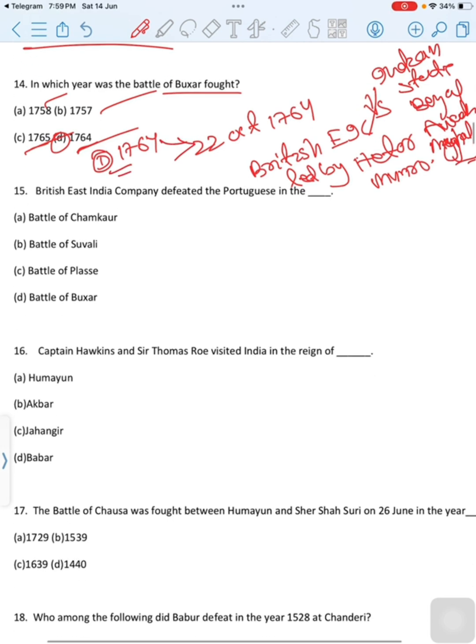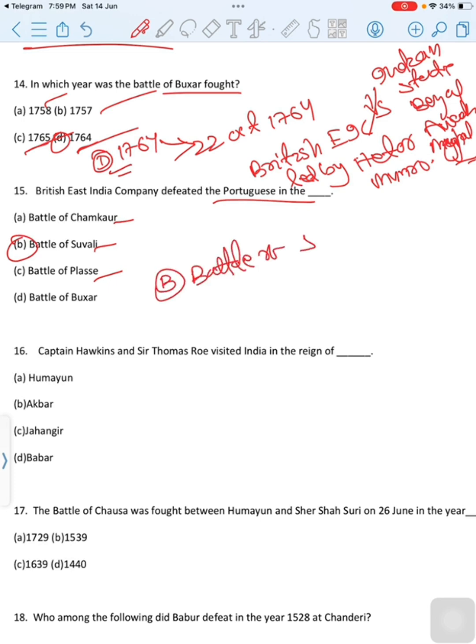Move to next question. The British East India Company defeated the Portuguese in the dash. First option is Battle of Chamkor. Second option is Battle of Subhali. Third option is Battle of Plassey. Last option is Battle of Buxar. Then correct option is option B, Battle of Subhali.